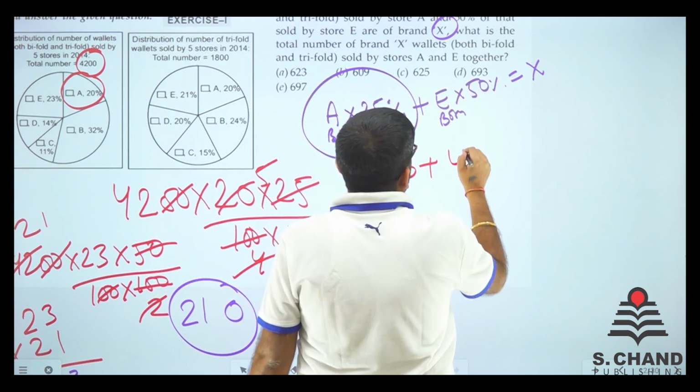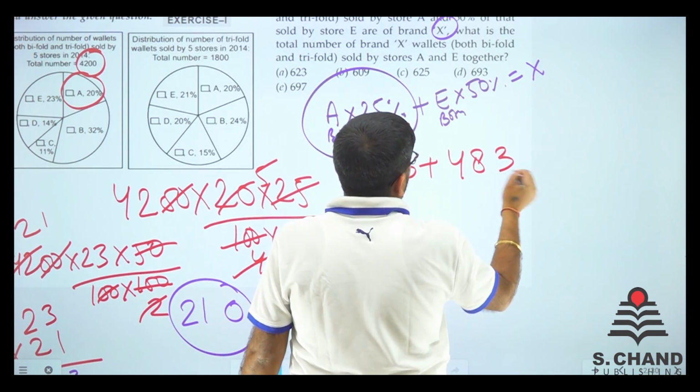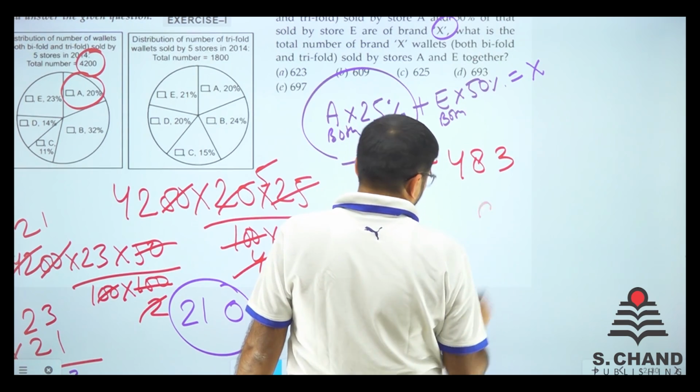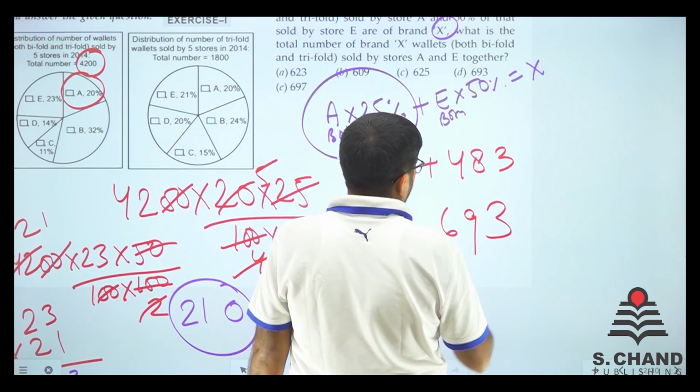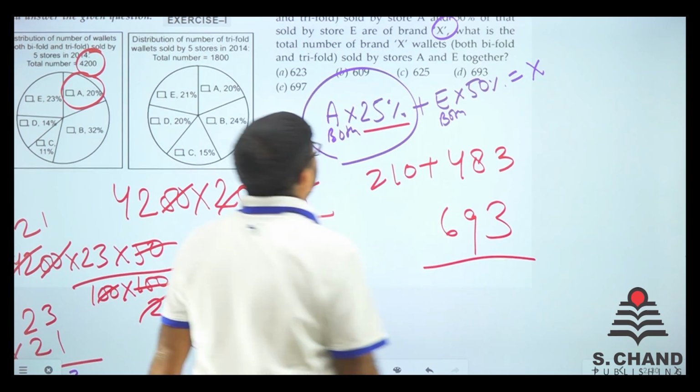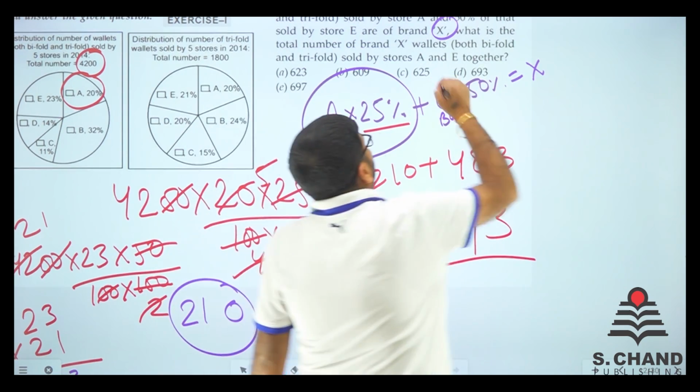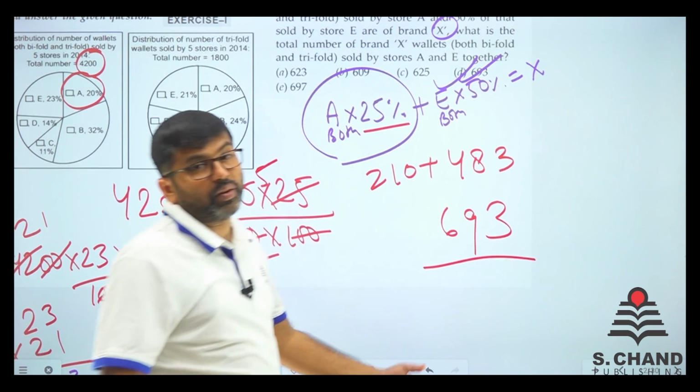So 210 plus 483. So 3 and 0 is 3. 8 and 1 is 9. 4 and 2 is 6. Is there any option called 693? Here we go. We have 693 and that is also right.